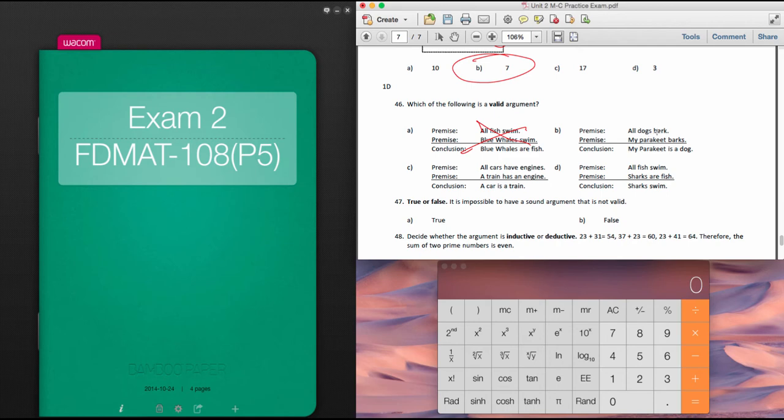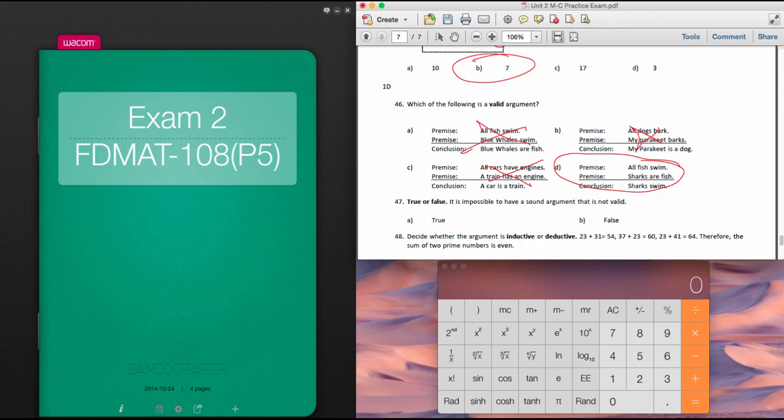All dogs bark. My parakeet barks. Therefore, my parakeet is a dog. Okay, and once again, that's not a valid argument. All cars have engines. A train has an engine. Therefore, a car is a train. That one's not a valid argument either. Okay? All fish swim. Sharks are fish. Now notice the direction. Sharks are fish, and all fish swim, therefore sharks swim. And that one actually works because of the direction you're going in.